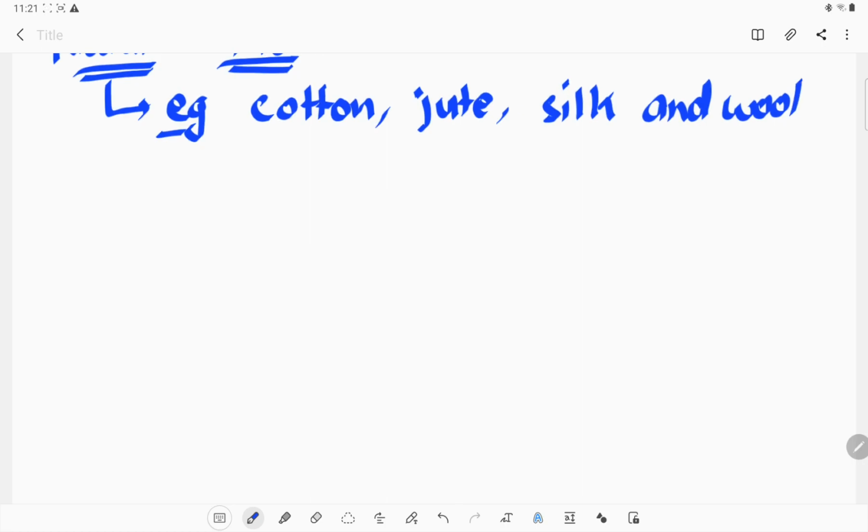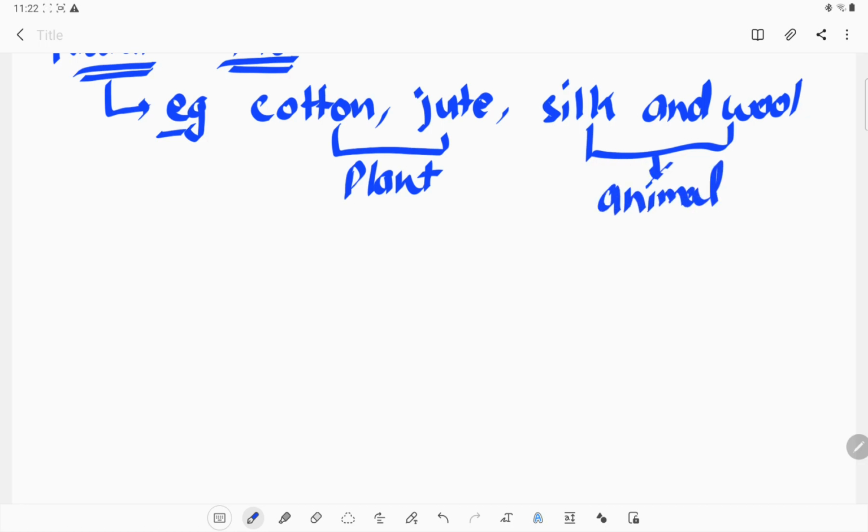They are natural fibers. If we talk about cotton and jute, they are plant fibers, and silk and wool are animal natural fibers. Why are we saying that? Because the source of getting cotton and jute is plants, that's why we say it is a plant fiber. The source of getting silk and wool is animals, that's why we say it is an animal fiber.